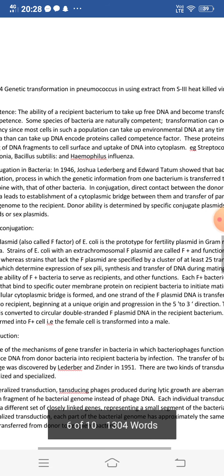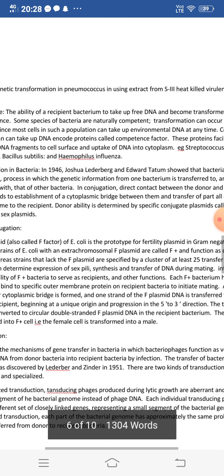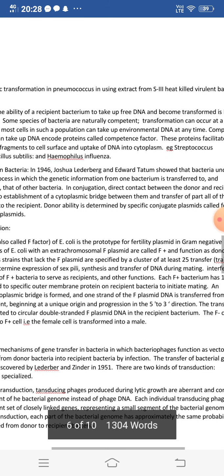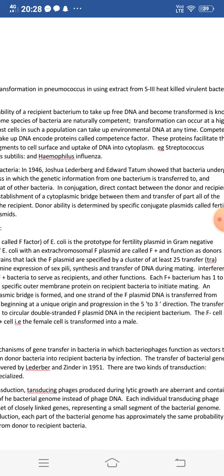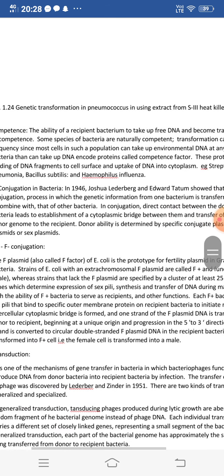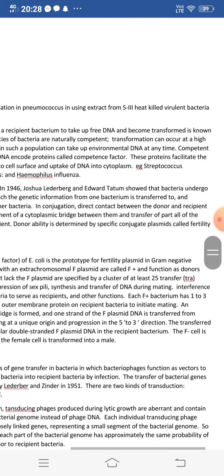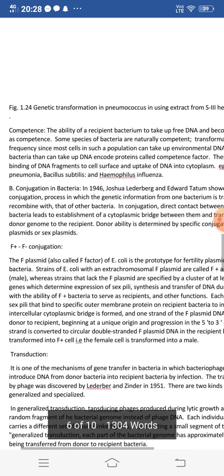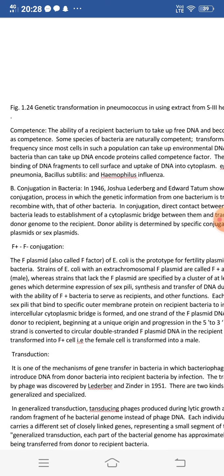The F plasmid, which is also called the F factor, fertility factor, or the sex plasmid of E. coli bacteria, is the prototype for fertility plasmids in gram-negative bacteria. Strains of E. coli with an extrachromosomal F plasmid are called F positive and function as the donor or male cell, whereas the strains that lack the F plasmid are F negative.